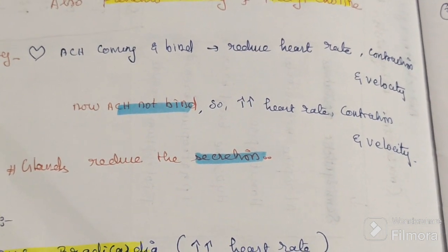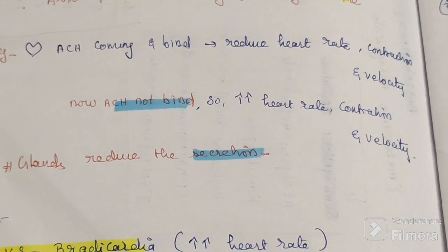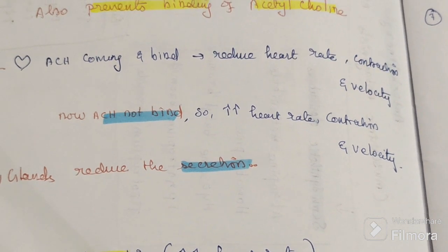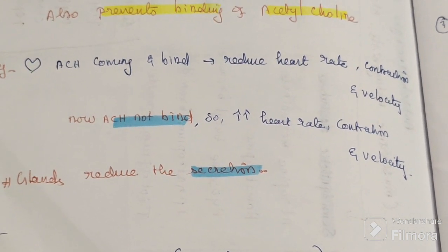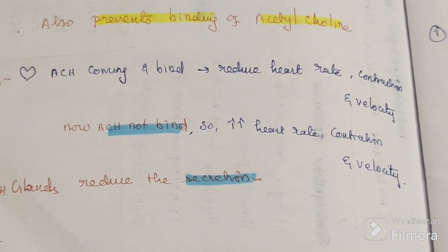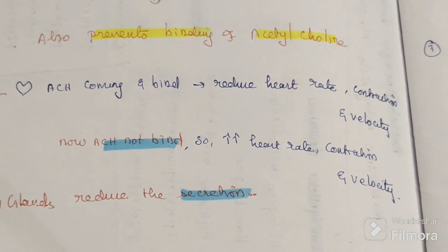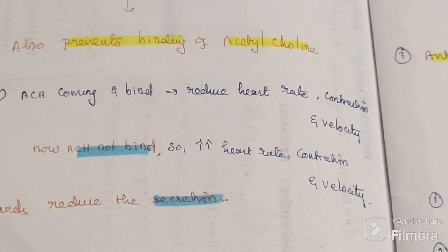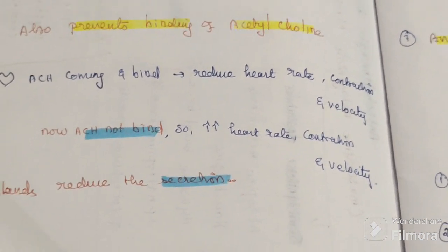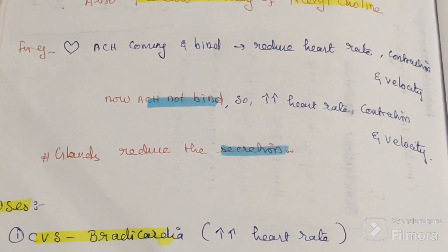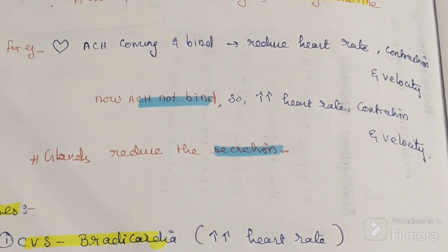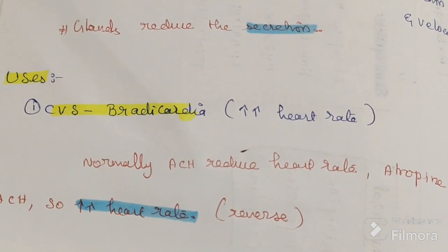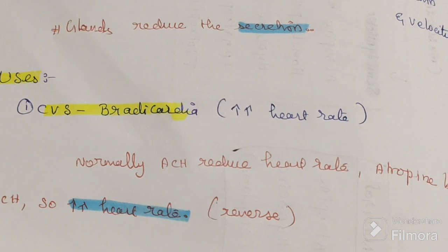Like that, in any organ or gland, such as salivary, if acetylcholine is binding with the gland, it increases the secretion of the gland. But it is not binding now because it is blocked, so it will reduce the secretion. That is anticholinergic drugs.